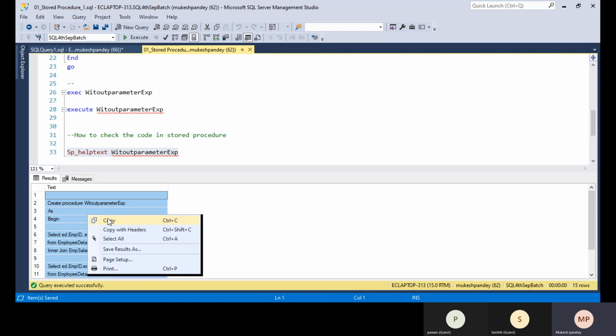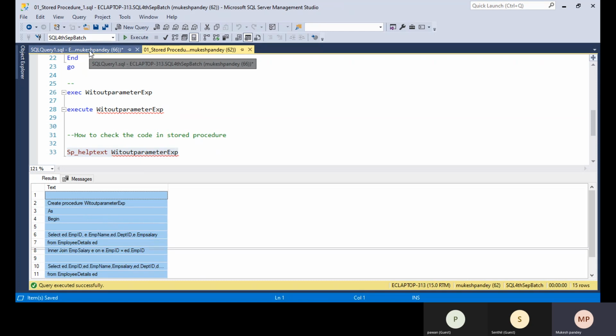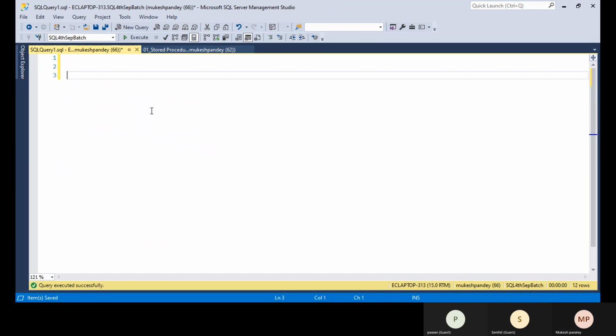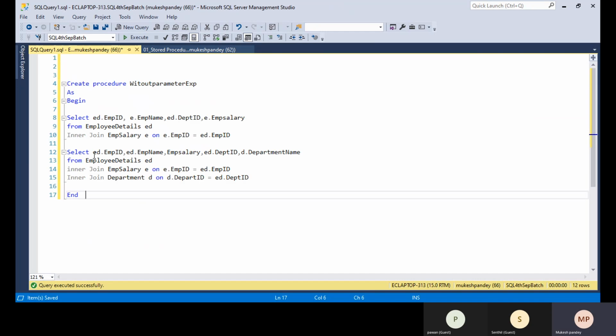You can right click and copy, go to a new window, and replace this code. Now you can see the code involved in the stored procedure. If you require any modification, you can put ALTER here and change the procedure. So this is the way you can also alter the procedure: just put ALTER PROCEDURE and the procedure name.